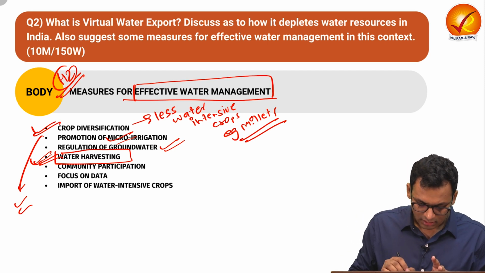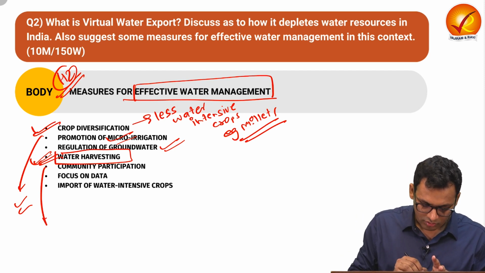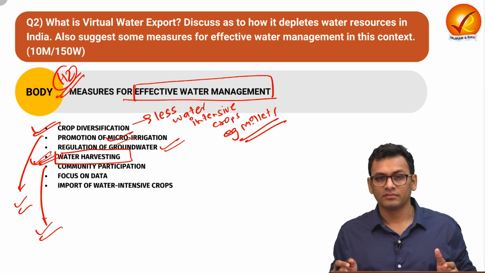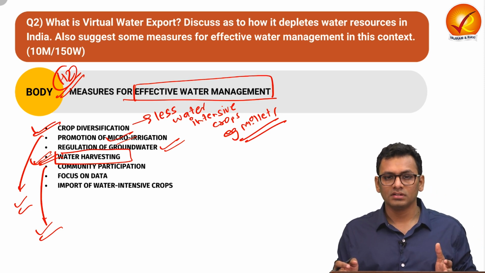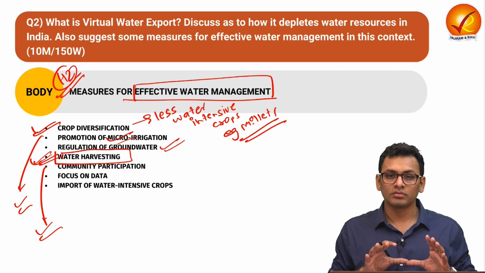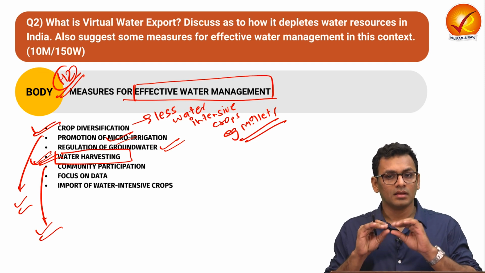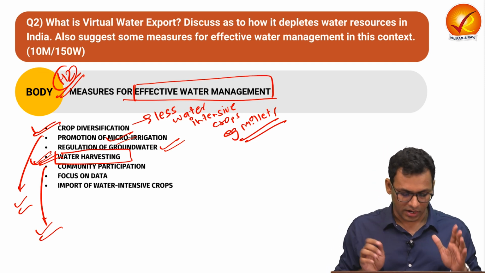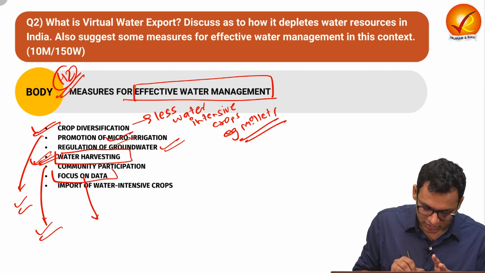And lastly, you can talk about how community participation is also a primary need over here, where different stakeholders can come together and ensure that they make water conservation a first priority. Apart from that, there should be focus on data.